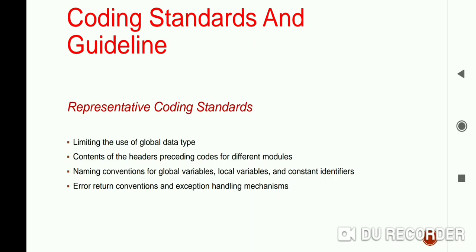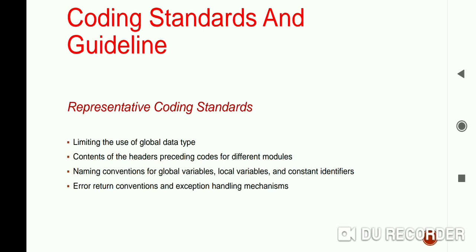So some of the naming conventions are given as: the global variable names will always start with a capital letter. The local variable names start with a small letter. The constant name should be formed using capital letters only.